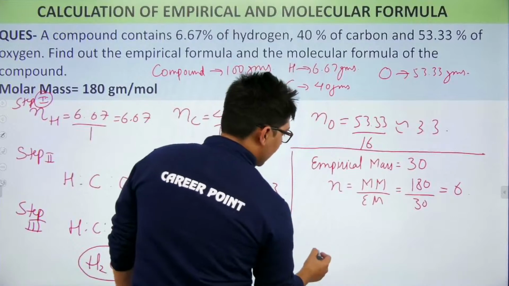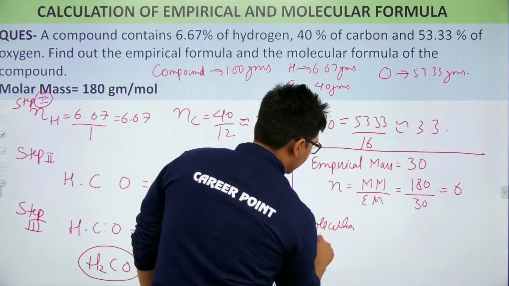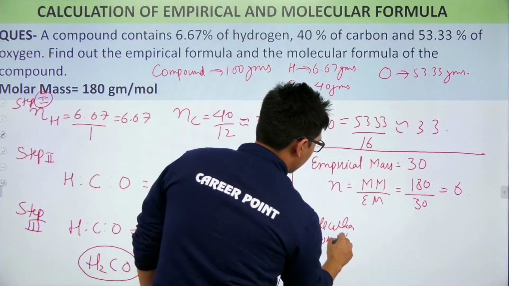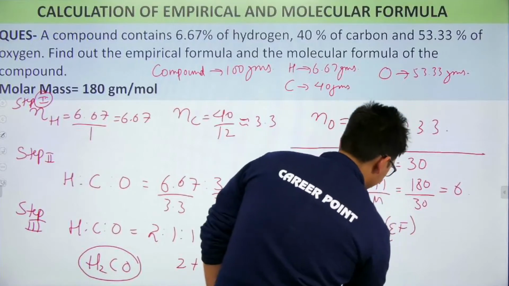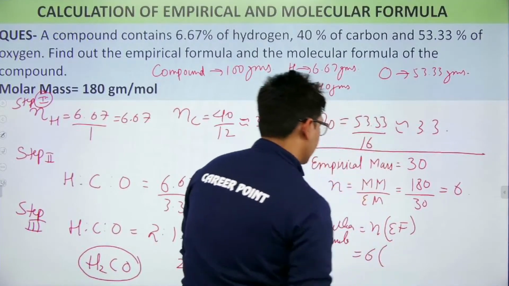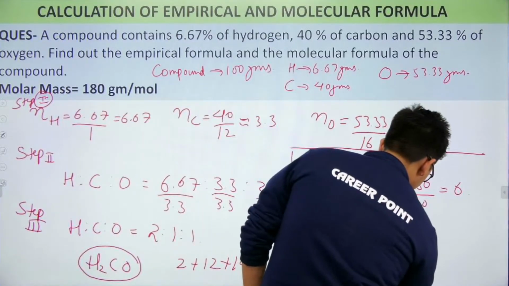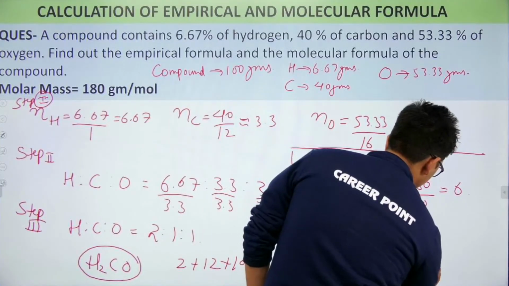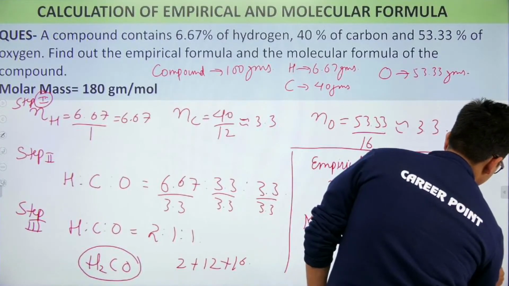And in the last step I have to calculate molecular formula. So what is my molecular formula? It simply is N times empirical formula. Now this is coming out as 6 times C1H2 and O, CH2O. So this is coming out as C6H12O6.